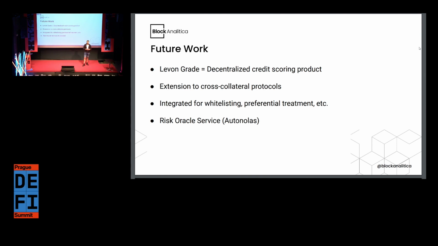And the question is also how to integrate into various protocols. There are just two examples here. One is whitelisting. That means that if a wallet has good creditworthiness, then it can be provided access to a certain service. Or preferential treatment, meaning that, again, with good creditworthiness, they can have a lower liquidation ratio, or lower stability fees, interest rates, or slower auction time. So those are three simple examples, but this can be expanded, obviously.